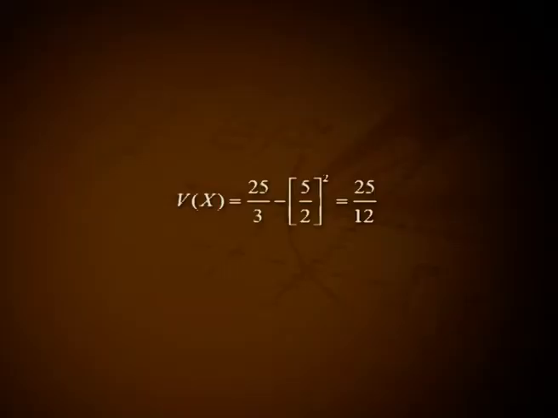Expectation of X square is the coefficient of t square by 2 factorial in the expansion of M_X(t), that is 25 divided by 3. Hence variance V of X equal to 25 by 3 minus (5 by 2) the whole square, that is 25 divided by 12.